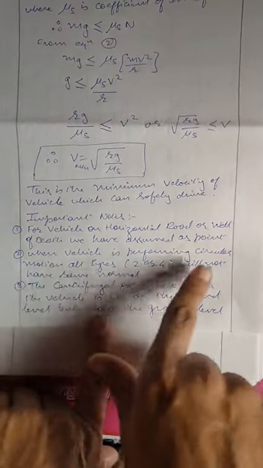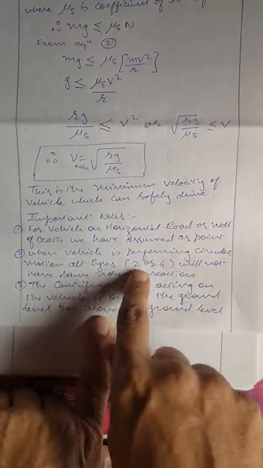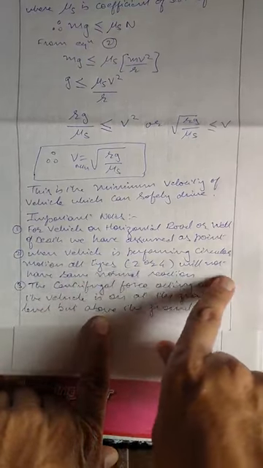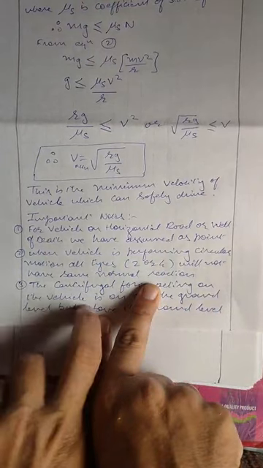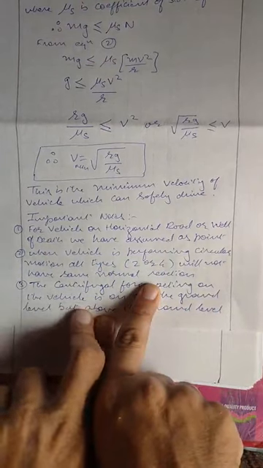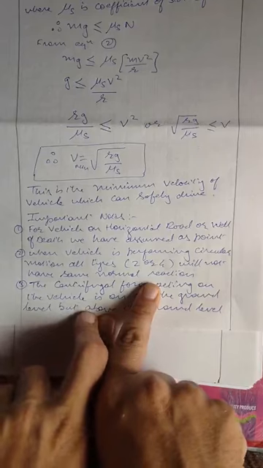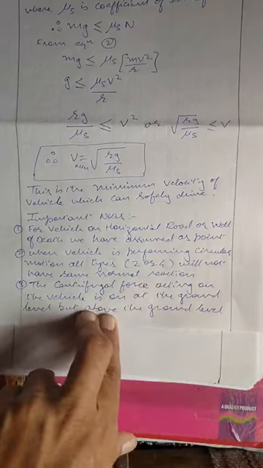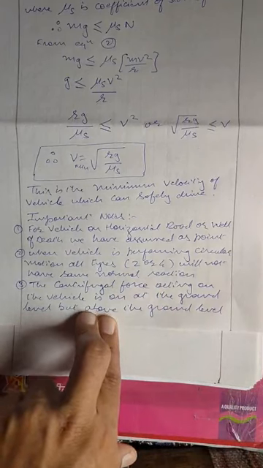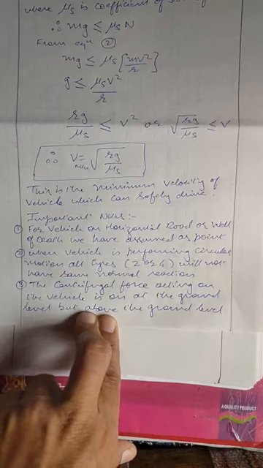Second, when the vehicle is performing circular motion, all types, let it be 2-wheeler or 4-wheeler, will not have the same normal reaction. Why not the same normal reaction? Because when the vehicle is moving in circular motion, it is moving on tires. When you are taking a right turn or left turn, all the tires do not have the same grip on the road.